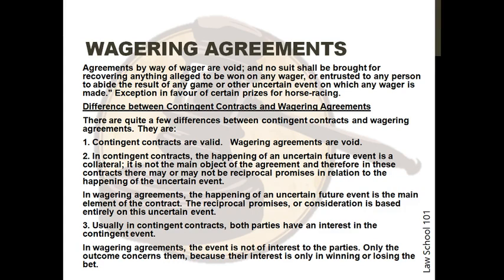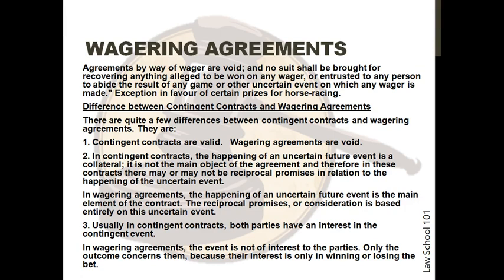Agreements by way of wager are void, and no suit shall be brought for recovering anything alleged to be won on any wager or entrusted to any person to abide the result of any game or any other uncertain event on which any wager is made. There is an exception in favor of certain prizes for horse racing. Now the difference between contingent contracts and wagering agreements.